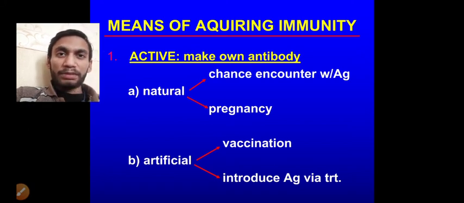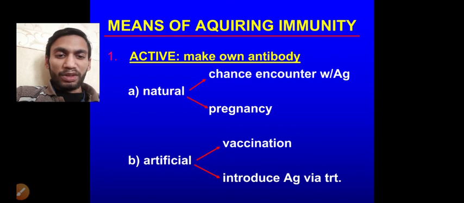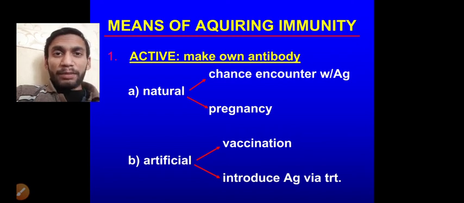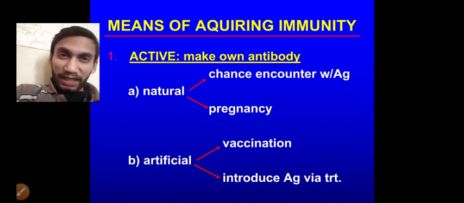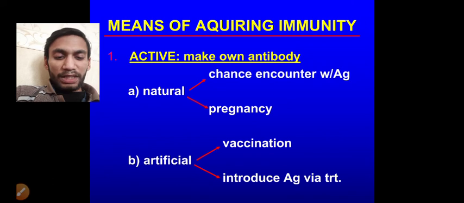Suppose the bacterial count in our body is less than 10 to the power 3 for Vibrio cholerae, then it is not able to cause diarrhea. For causing diarrhea, the acidic environment of the stomach has to become alkaline. But if the amount of Vibrio cholerae is less than 10 to the power 3, they are not able to create the alkaline medium, and hence diarrhea is not caused by the Vibrio cholerae at that moment.